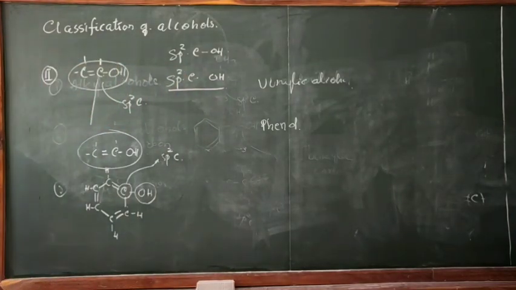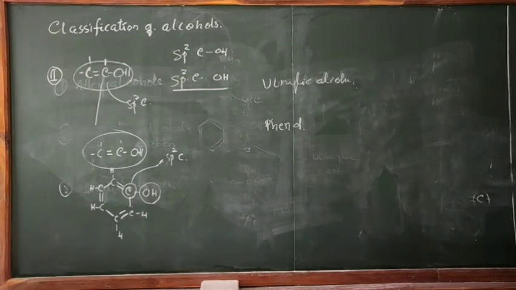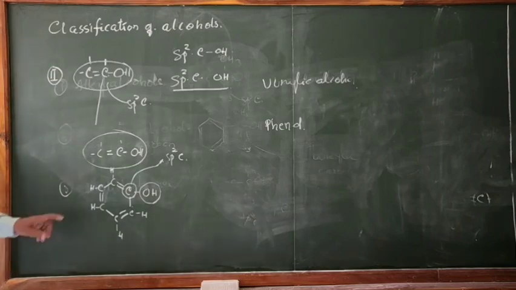So this is regarding the classification of alcohols and phenols. I hope it is clear. Any doubts? No doubt. What is the difference between alcohol and phenol? In case of phenol, the OH is connected to sp2 carbon. Of course, vinylic alcohol also contains a double bond. Vinylic alcohol contains a double bond, this one.